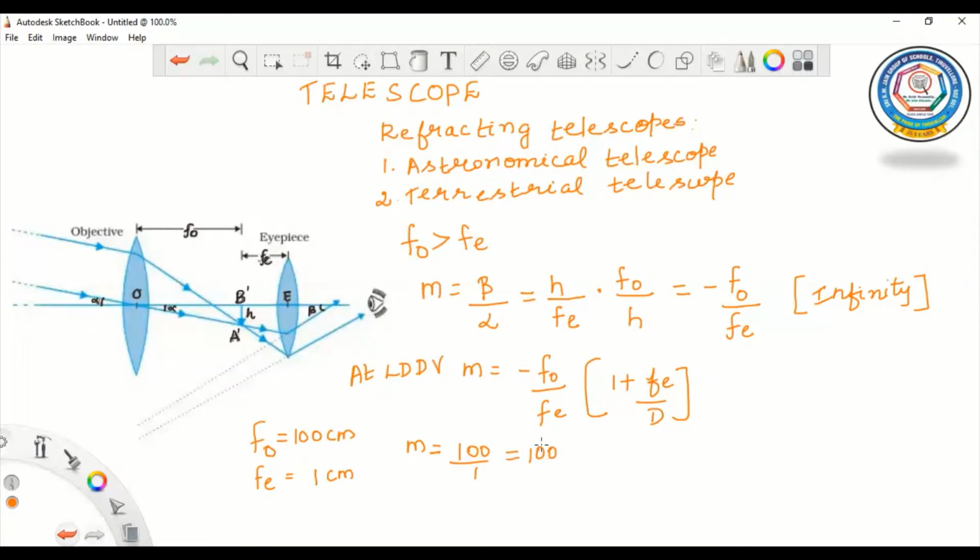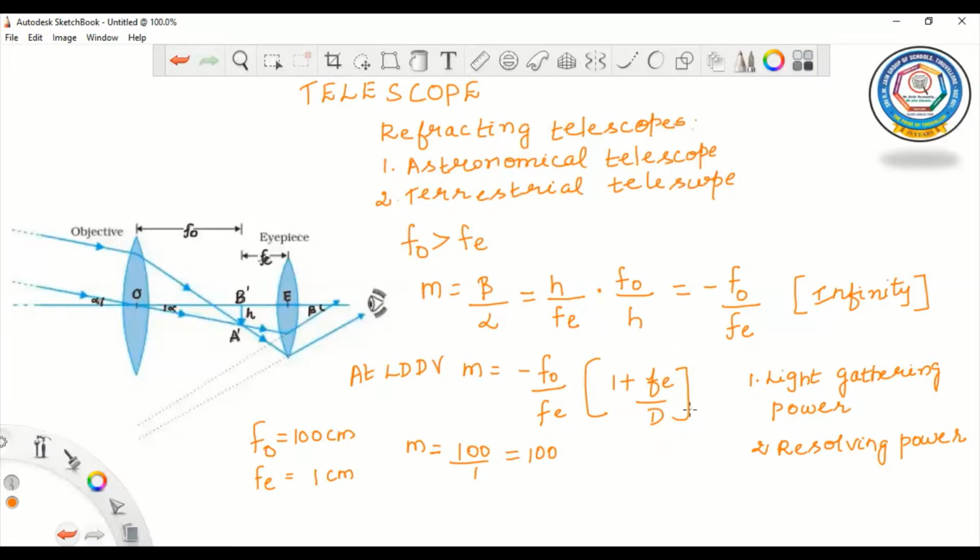Now, one more thing we have to consider here, children. Actually, the main considerations with an astronomical telescope are its light gathering power and resolving power. These two are very, very important.